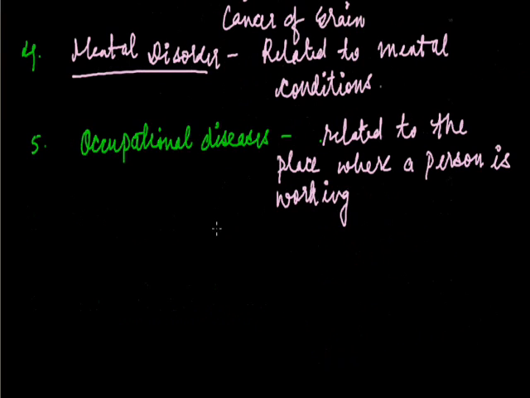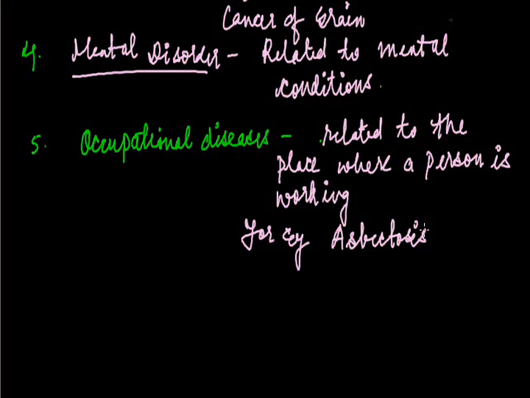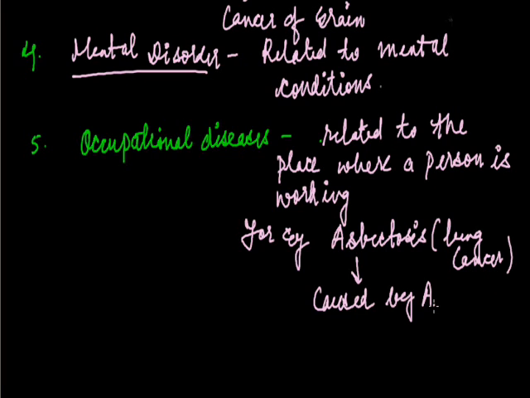For example, asbestosis, that is lung cancer caused by asbestos deposition in the lungs.